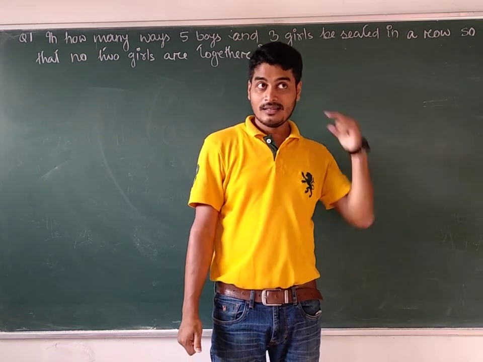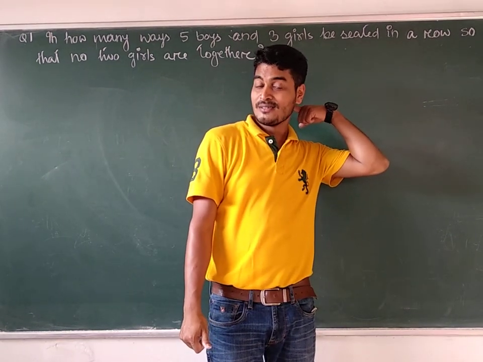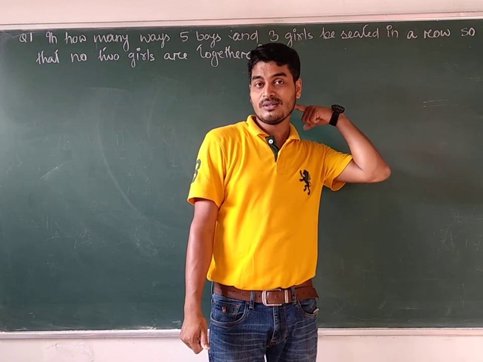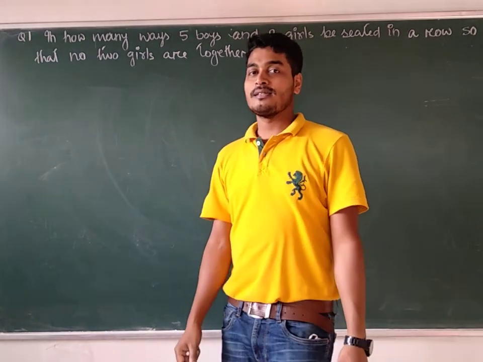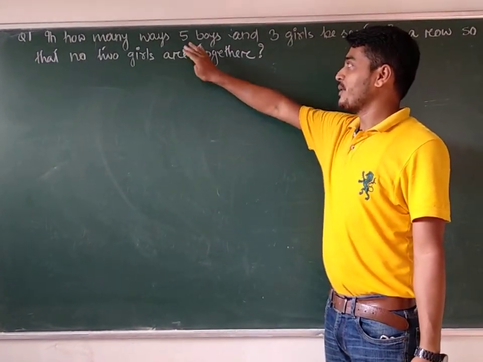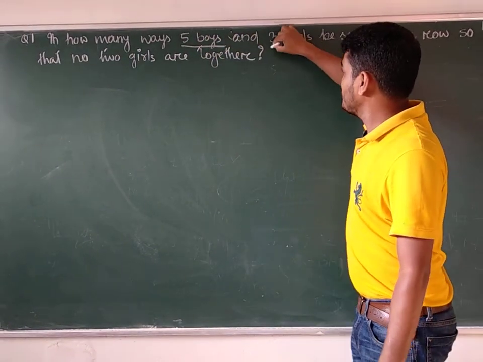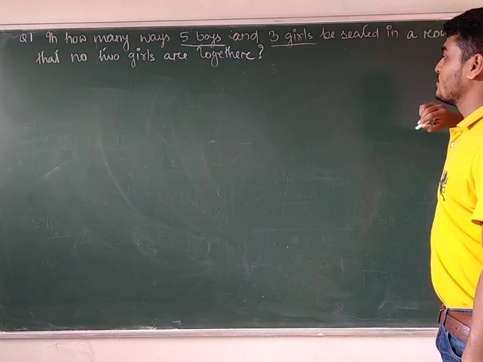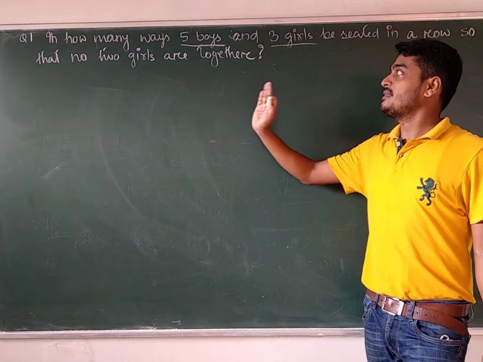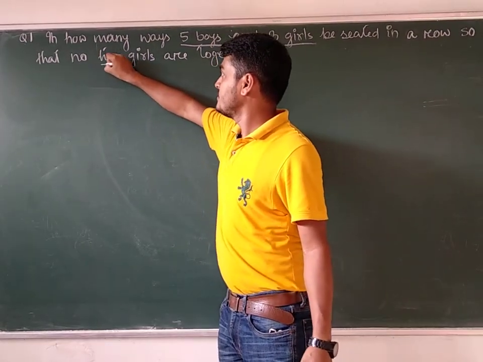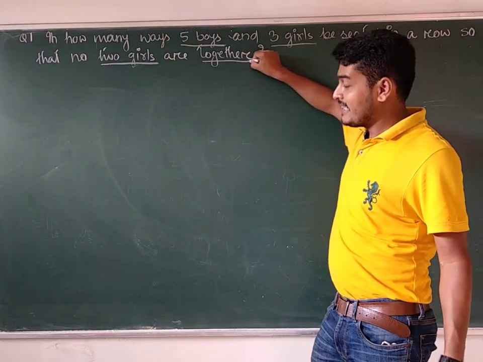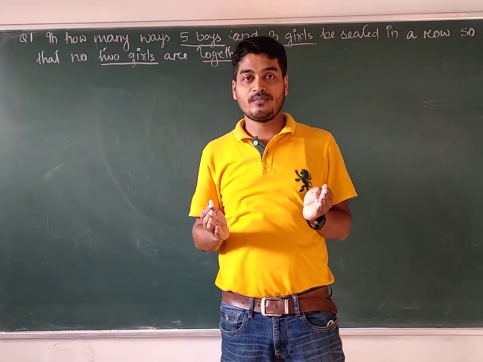Welcome to my lecture. Here in this lecture I have selected one question from your NCERT textbook. The question is this one. In how many ways can 5 boys and 3 girls be seated in a row so that no 2 girls are together? I think you can easily visualize the situation.